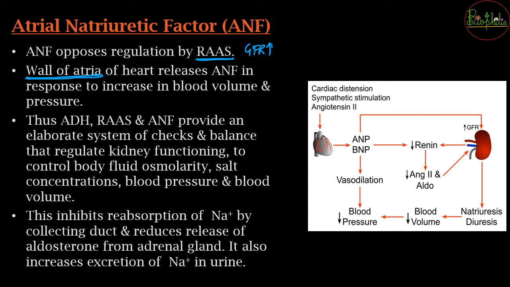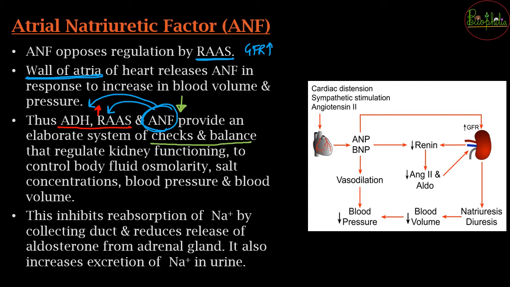Now the ANF is going to be the boss, or the control check on the ADH system as well as on the RAS system. Why? Because both ADH and RAS, they are working for the increased activity, right? Whereas ANF का क्या काम है? ANF का काम है चीजों को कम करना, right? So that is keeping a check on everyone. So अगर ANF ज्यादा काम करेगा तो ADH और RAS संभाल लेंगे, और अगर ADH और RAS ने ज्यादा काम करना शुरू कर दिया or it is getting out of control, then ANF is going to start and keep check and balance onto the kidney functioning.